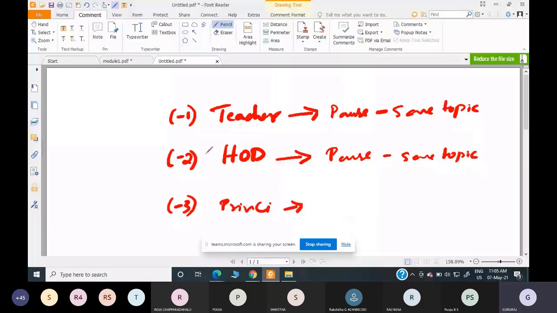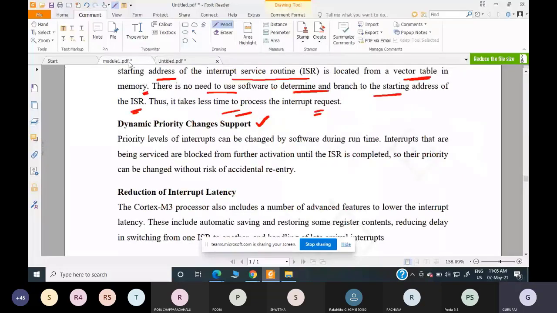Now with this arrangement, what do you mean by dynamic priority changes? Priority levels of interrupts can be changed by software during runtime. Whatever priorities you have fixed for the interrupts, you can change them during execution only. That is why it is known as dynamic. It is not static, it is dynamic. Interrupts that are being serviced are blocked from further activation until the ISR is completed, so their priority can be changed without risk of accidental re-entry.